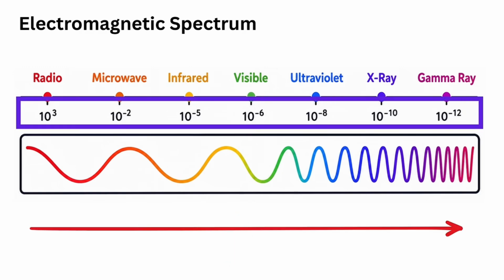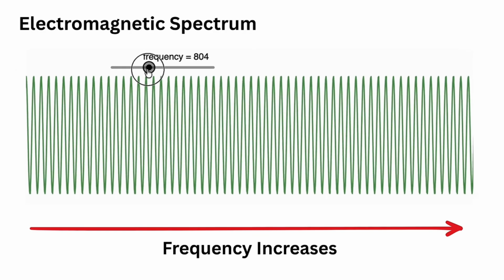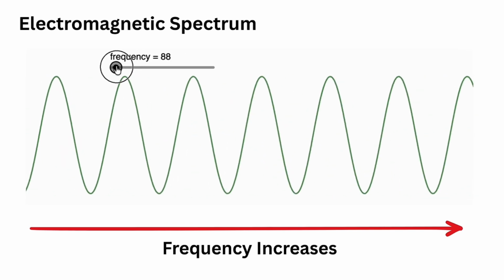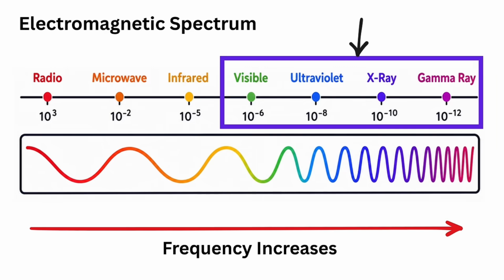As we move from radio waves toward gamma rays, the frequency keeps increasing. You can think of frequency as how fast the wave is oscillating or wiggling. A higher frequency means the wave completes more oscillations every second. Therefore, visible light or gamma rays have a much higher frequency than radio waves.